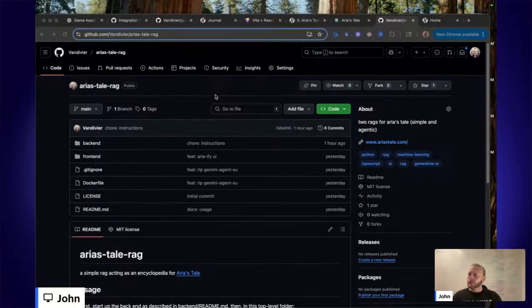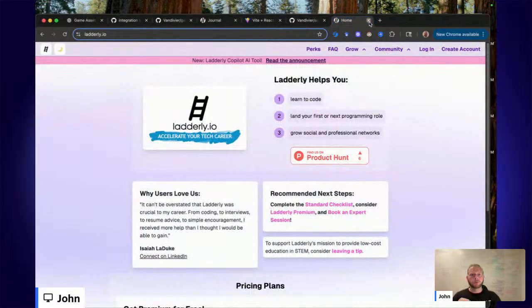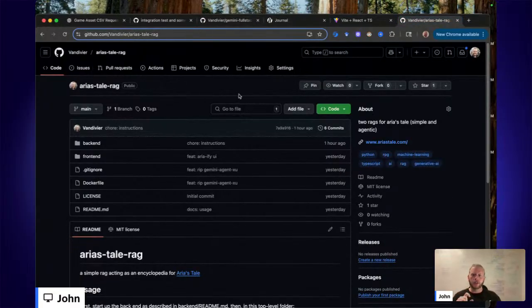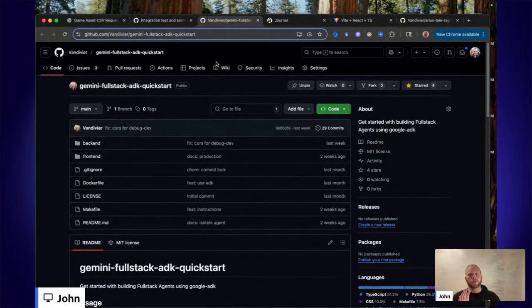All right. I think that gives you the background of Aria's Tale and RAG, so I'll close these out. A little history on the repo. This is based on the Gemini Full Stack ADK Quick Start. So if you want an agent, but you don't want a RAG, this will be a better repository for you to start with. If you want a RAG, the hope is it's not currently there yet. It's a work in progress, but this will be a better place for you to go for a sample RAG application. But if you just want an agent, there's already this repository.